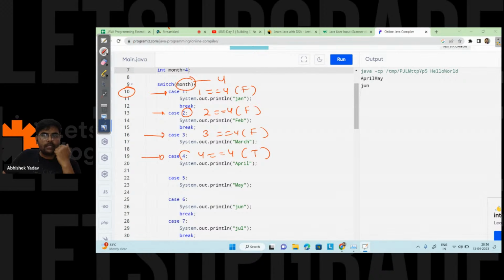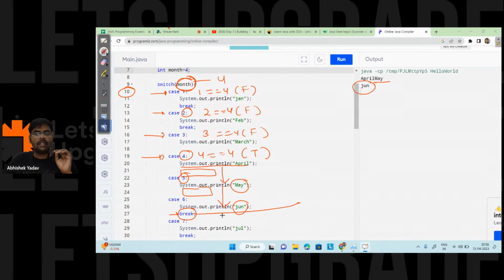The moment the case value is equal to the expression value, I will execute the body. After executing the body, I am not having any break keyword. I will move to the next body irrespective of the case value, and I will print May on the output screen. After printing May, again I am not having any break keyword. So again I will move to the next body irrespective of the case value. So I will print June on the output screen. And after that I will execute this line, that is the break keyword.